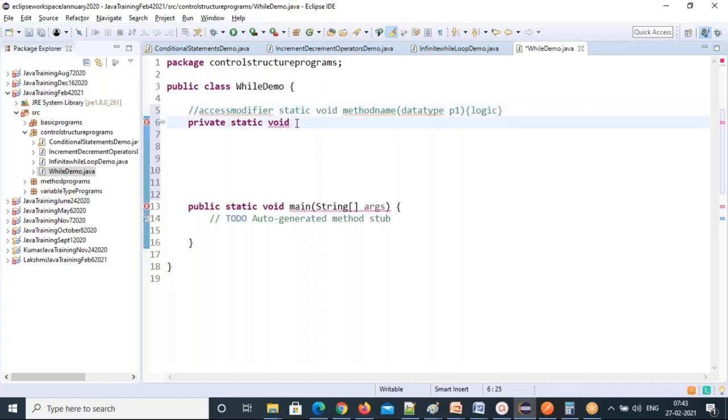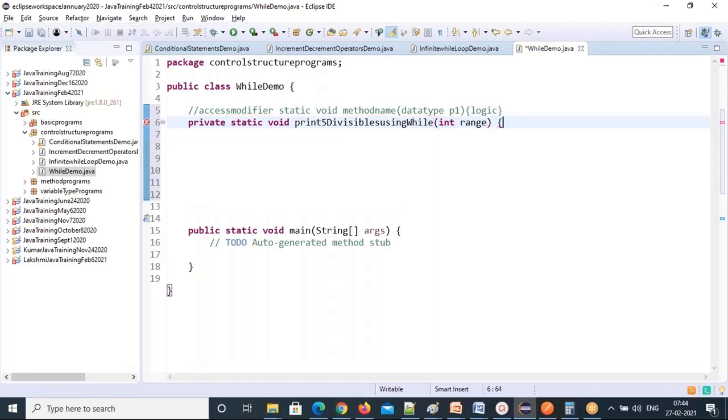So what I'm doing here is, in the given range, I want to print 5 divisibles. Only 5 divisibles I want to print. How can you achieve this? Print 5 divisibles using a while loop. So you give the range. Till what range do you want 5 divisibles? From 1 to this range you need to print 5 divisibles, using the while loop concept.